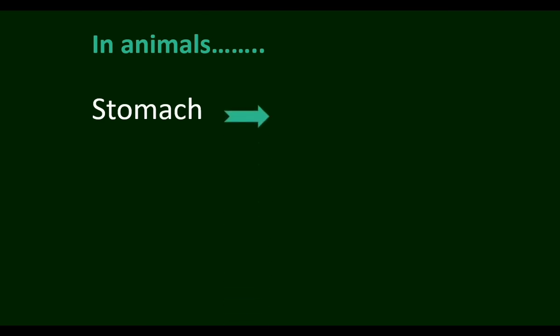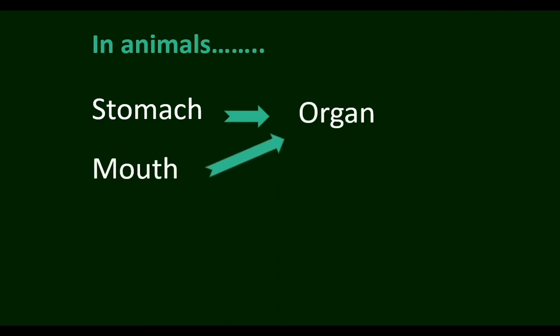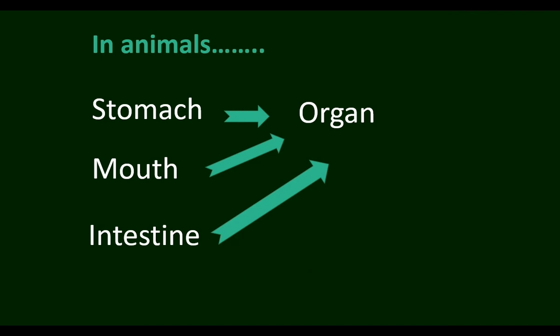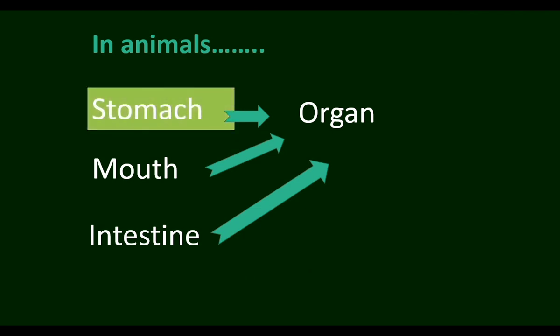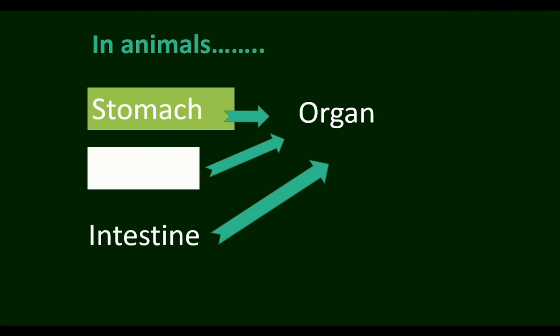Stomach is an organ. Mouth is also an organ. Intestine is another organ. Stomach is made up of different tissues. Mouth is made up of different tissues. Inside the mouth, bone is there. Bone is a skeletal tissue. Mouth also has muscles. Muscles are muscular tissues. Inside the mouth, the covering tissue, epithelial tissue, is found. So, mouth is made up of different tissues.